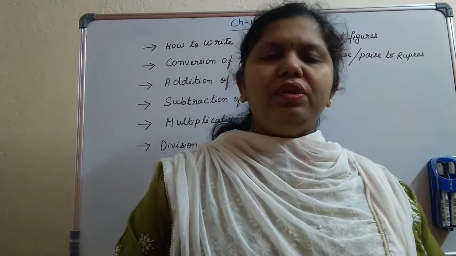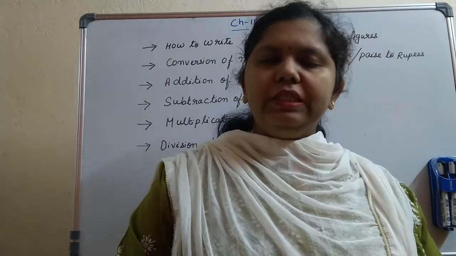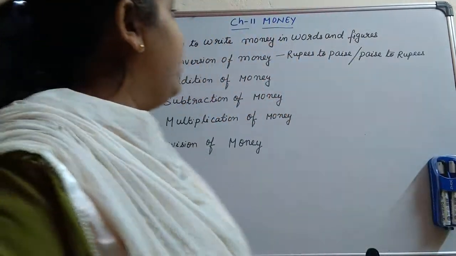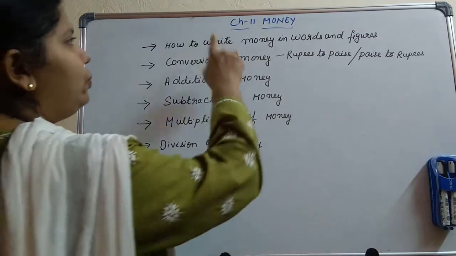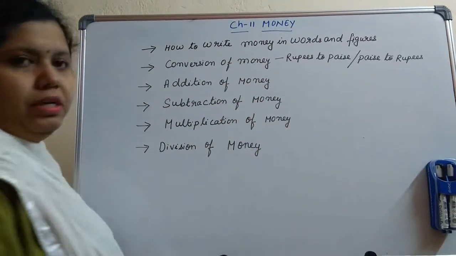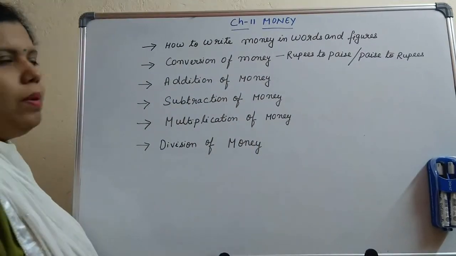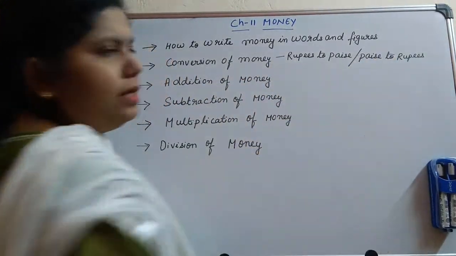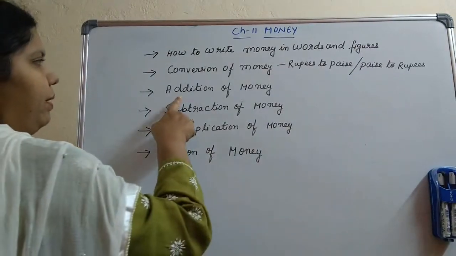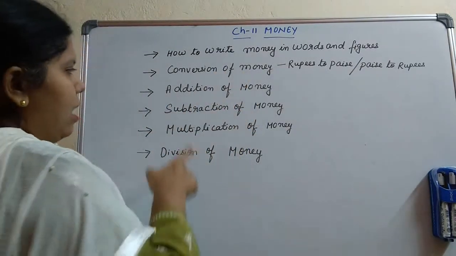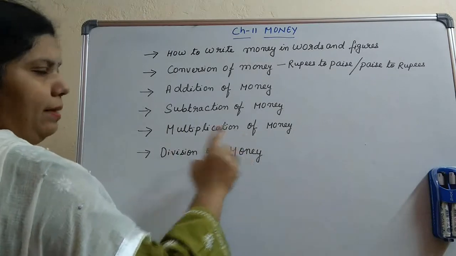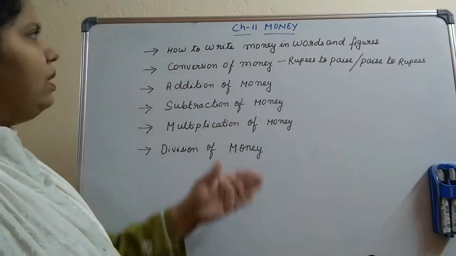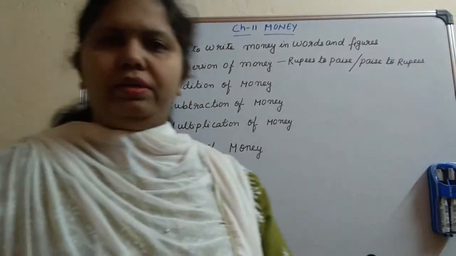Good evening students. Today we are going to start a new chapter, that is money. What are we going to read in this chapter? First of all, we will read about how to write money in words and figures. We will also read about conversion of money from rupees to paise or from paise to rupees. We will read about how to add money, how to subtract money, how to multiply, and how to do division of money. So about all these topics we are going to read.